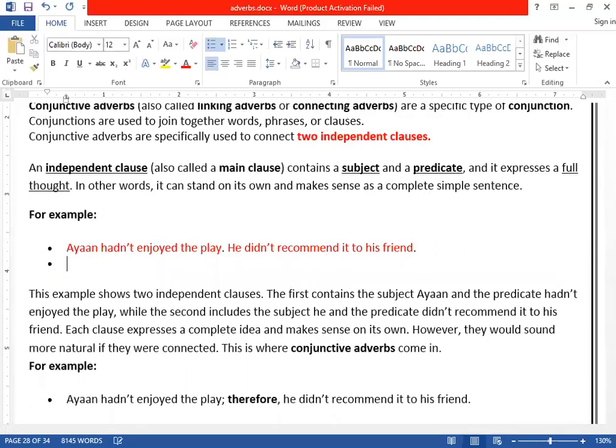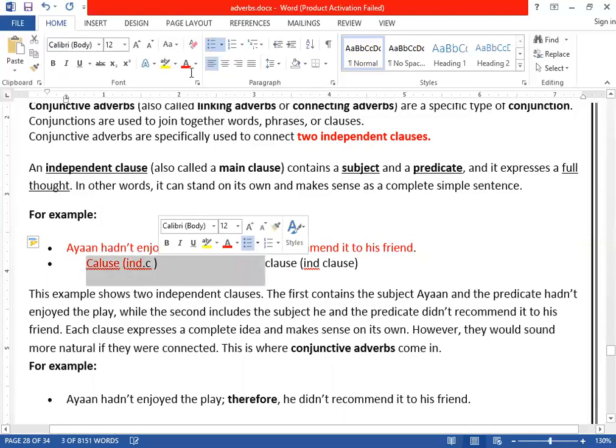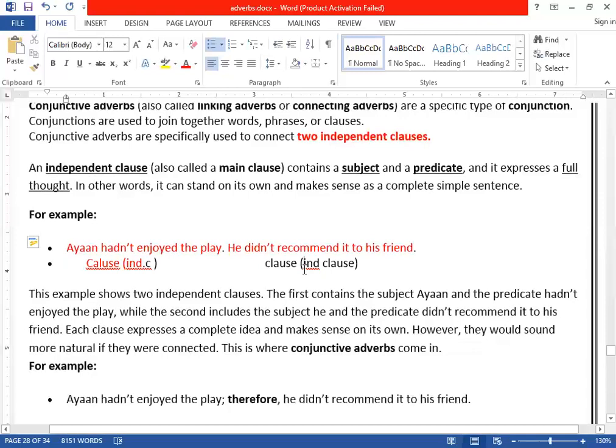This is one clause. This is clause number one. This is called the main clause, clear? Or we can call it an independent clause. And if you take the second one, again, we have a clause, and again, we call it an independent clause. So as I said earlier, conjunctive adverbs are used to connect two main clauses or two independent clauses. So how many clauses do I have now? One is this one, and the second one we have this one. So there are two independent clauses.